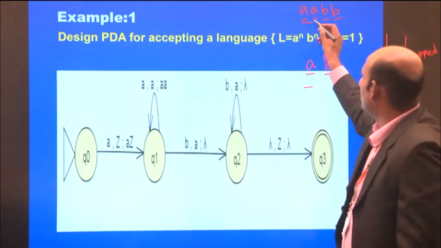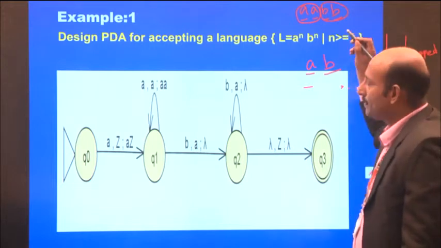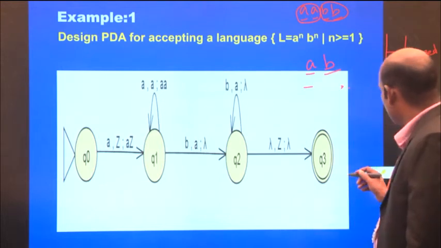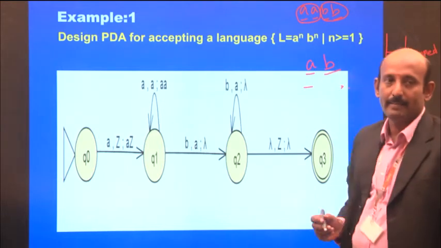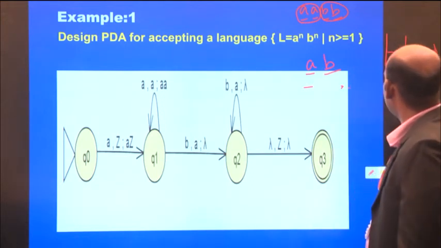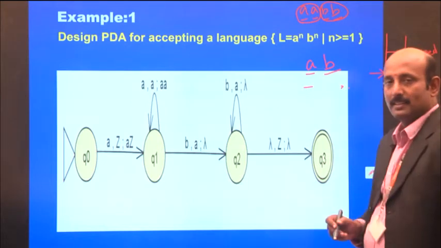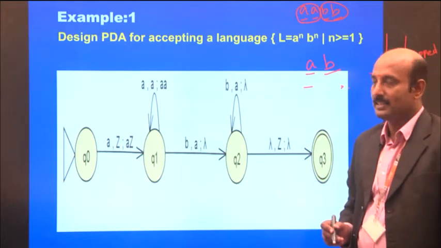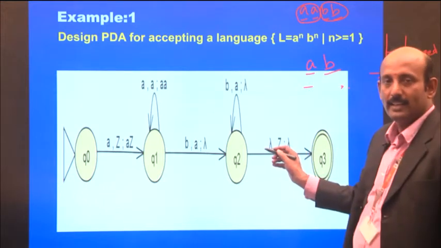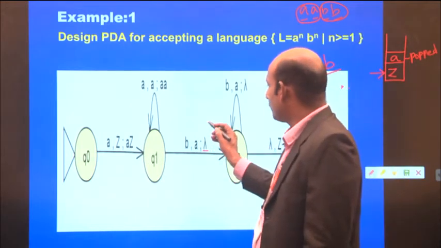So two elements are pushed onto the stack, and two elements are popped from the stack. Then we can conclude that the stack is empty, because after popping the element A, the pointer points to the empty stack, that is Z, and there is no more input. We denote it here as lambda, which means epsilon.